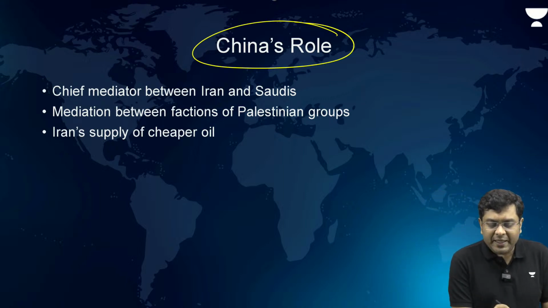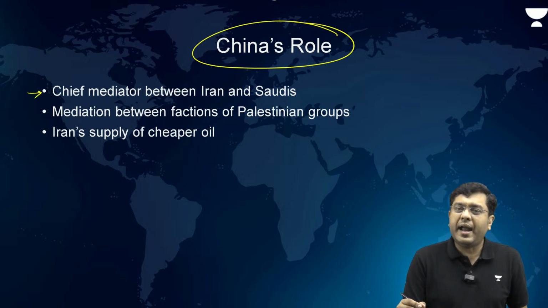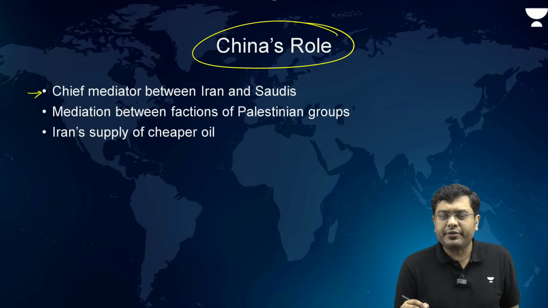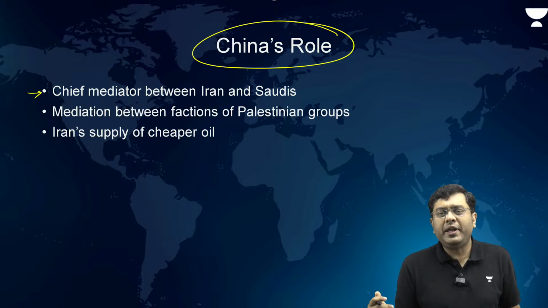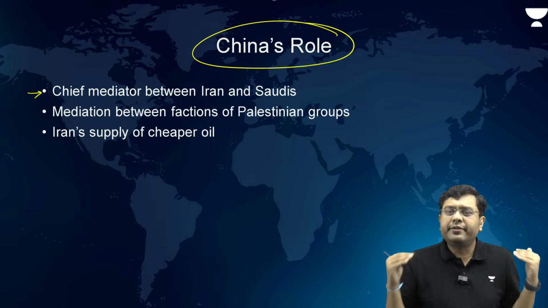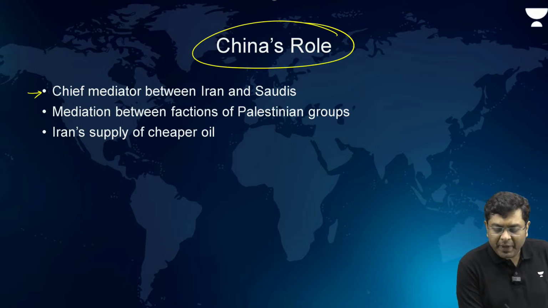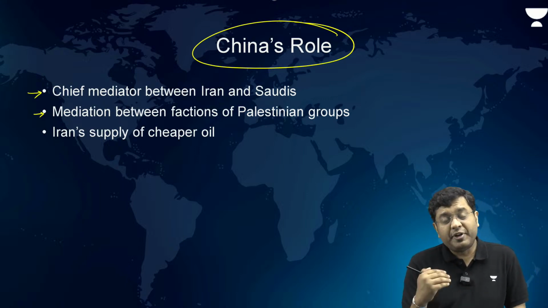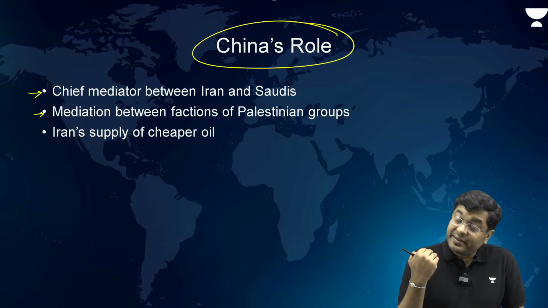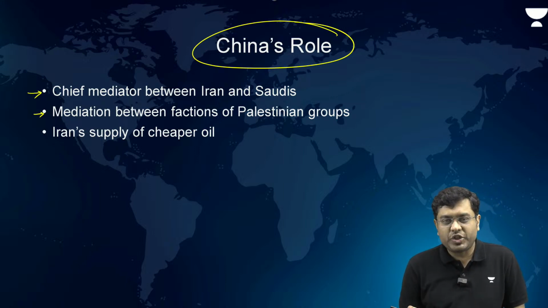China has been the chief mediator between the Iranians and the Saudis since 2023, last year itself, where it held mediatory talks between various delegation level members. So there, China has got its interest. Mediation between various factions of the Palestinian groups, the Fatah group and the Hamas group, has also been chaired by China.